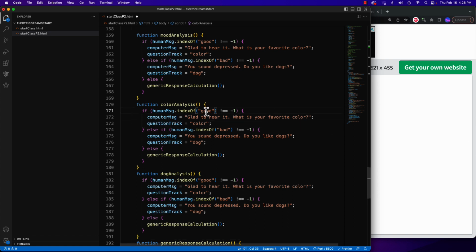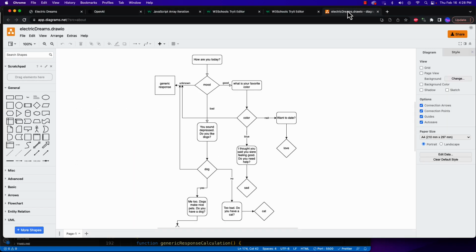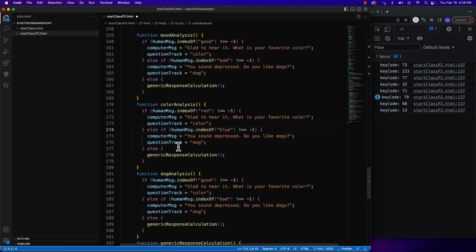So now when we're analyzing for color, my examples were red and blue. And if we go back over into draw.io and take a look at that, we see, so if I choose red, our question track will be love. And if they choose blue, our question track is going to be sad. And so let's go put that in.